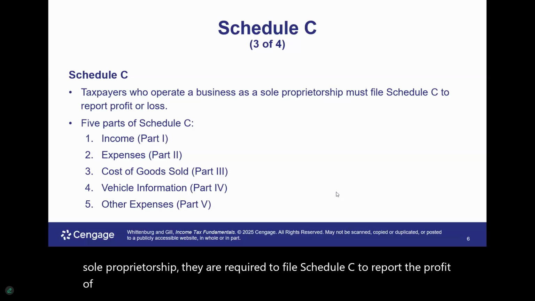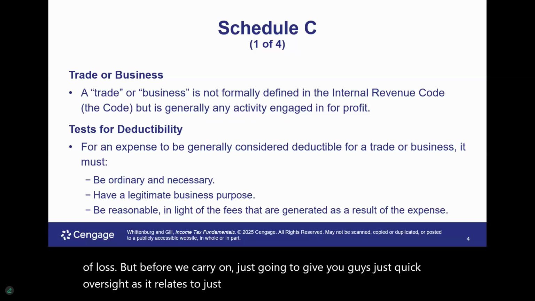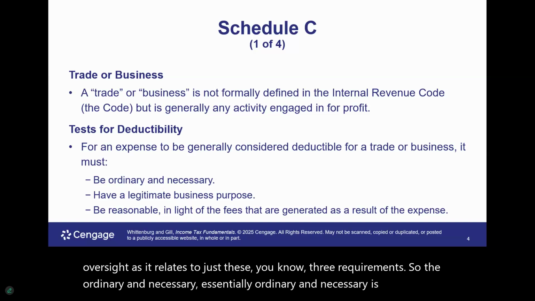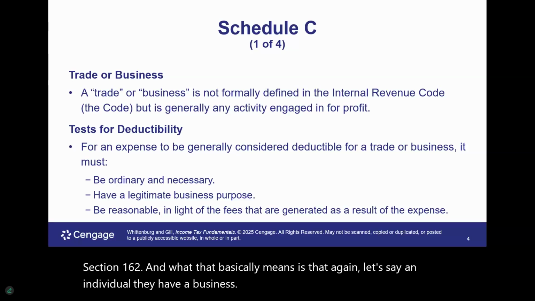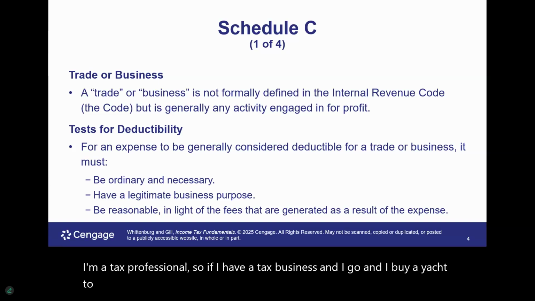But before we carry on, I'm just going to give you guys a quick overview as it relates to these three requirements. So ordinary and necessary is governed by Section 162. And what that basically means is that, let's say an individual has a business. I'm a tax professional. So if I have a tax business and I go and buy a yacht to take my clients on, Uncle Sam might say, what is this? Is this ordinary? Is it necessary?